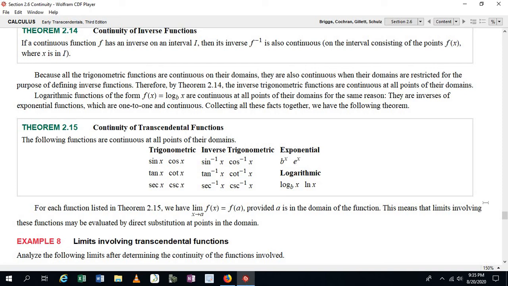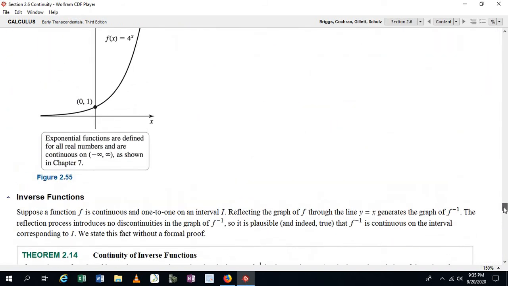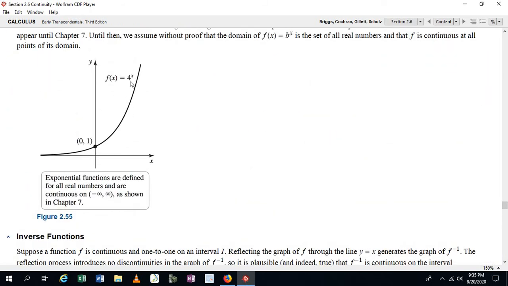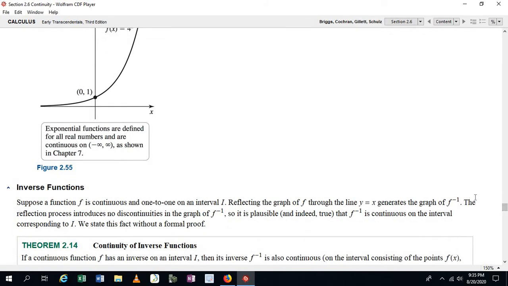Okay, well, for exponential functions, an example of an exponential function, the graph of like 4 raised to the x power looks like this. And I think you can see that you can draw this without lifting up your pencil at every single point from minus infinity to infinity. And so it's continuous from minus infinity to infinity. Okay, which is every point in its domain.